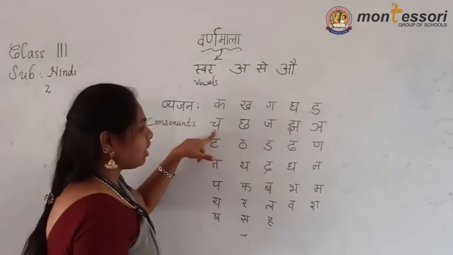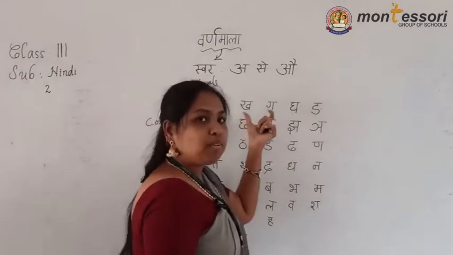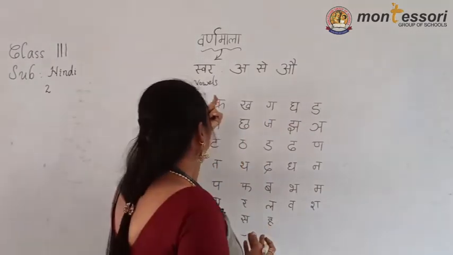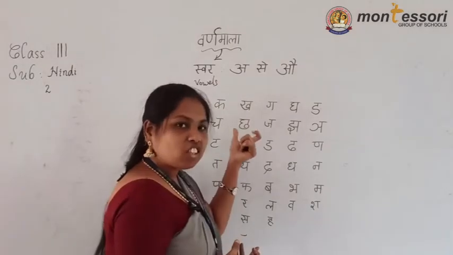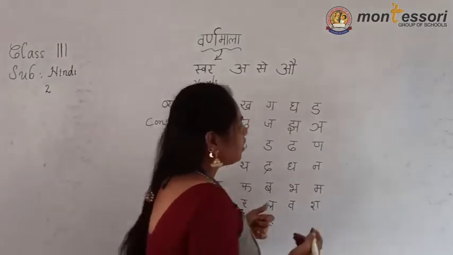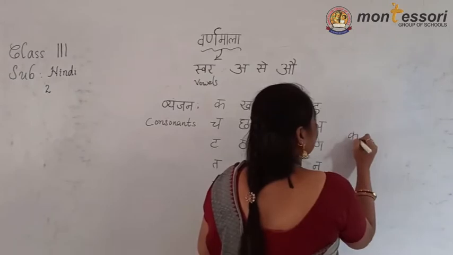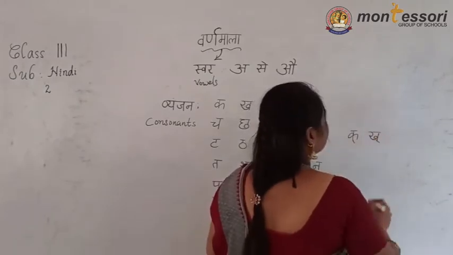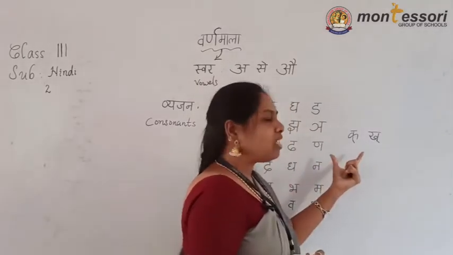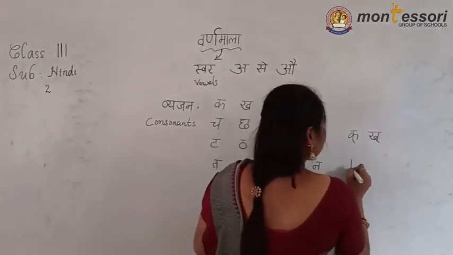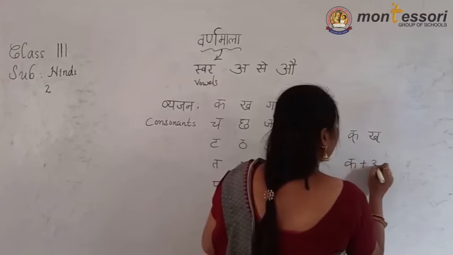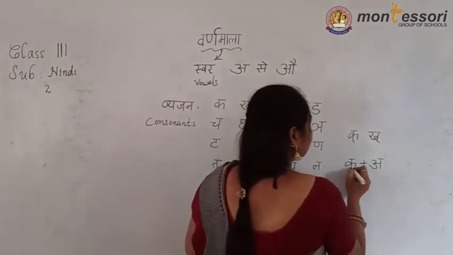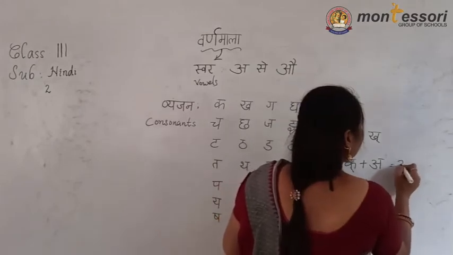See, in cha varg it is the same. While pronouncing these letters, a sound is coming. Without swar, these letters are with halant, which means half of the sound will come. K, k. When we add a sound, ka plus a, it becomes the sound ka.